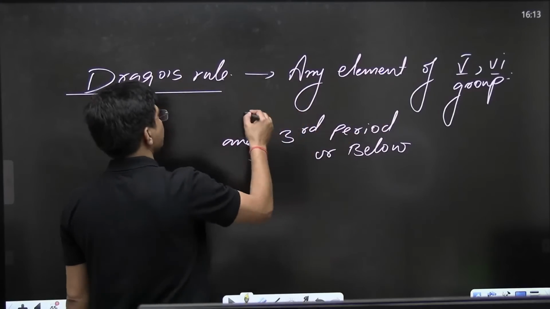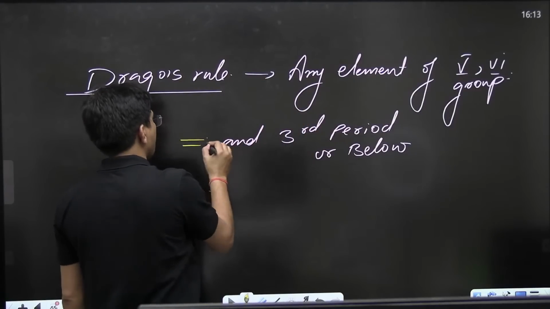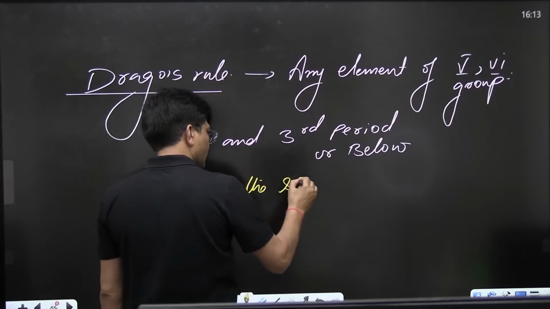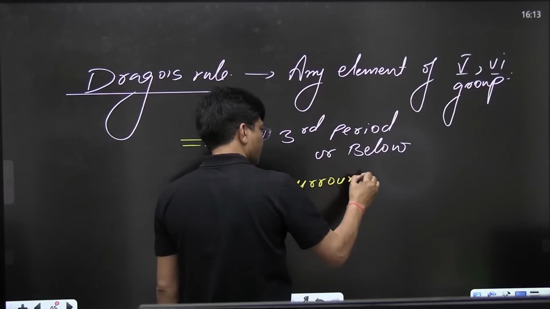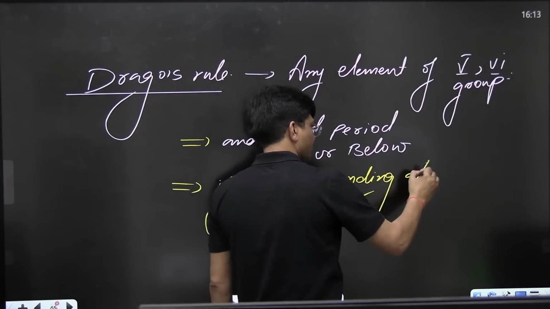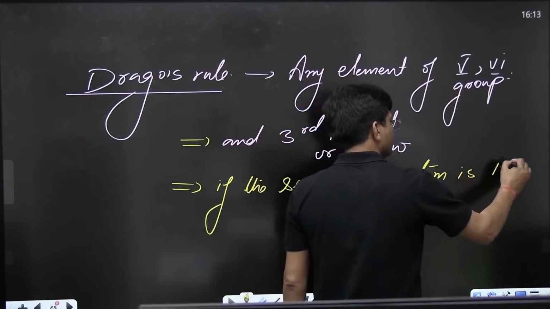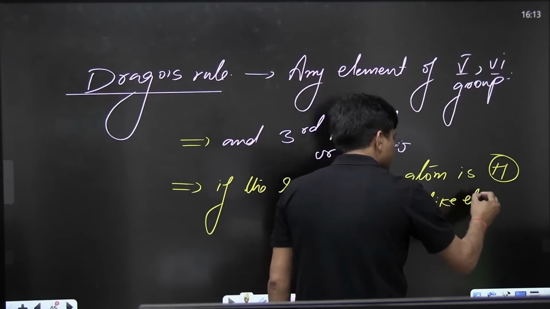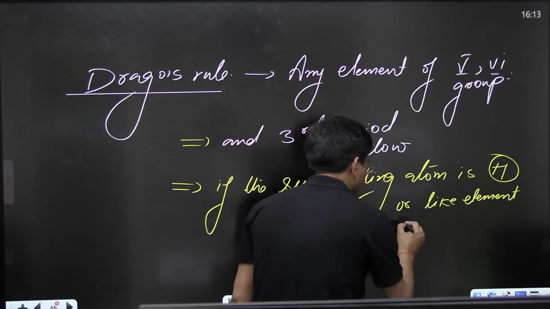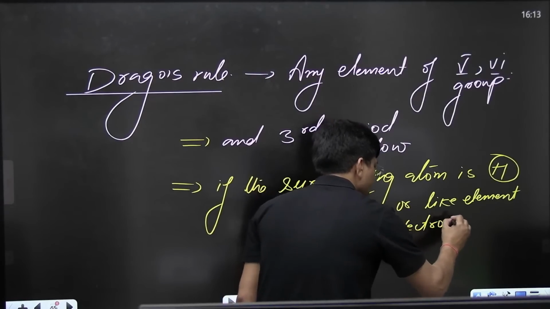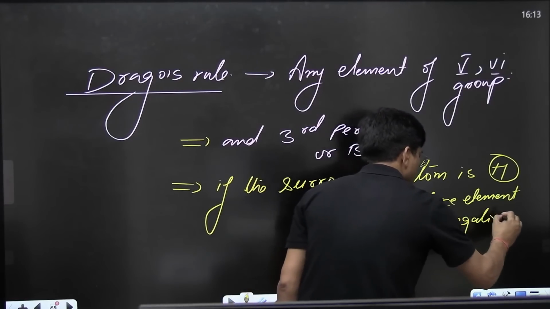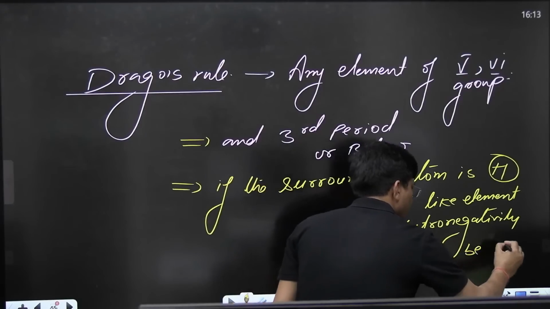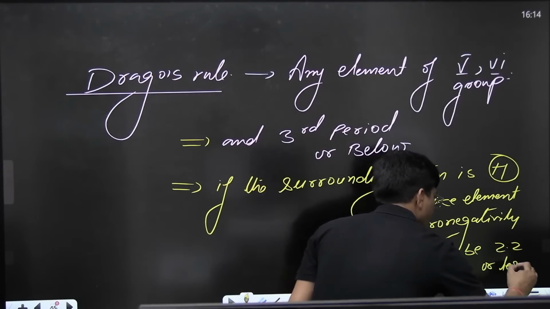The first point is that it must follow this condition, and the second point is that the surrounding atom is hydrogen or a like element, meaning electronegativity should be 2.2 or less.